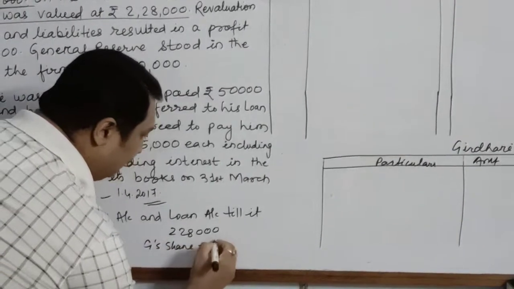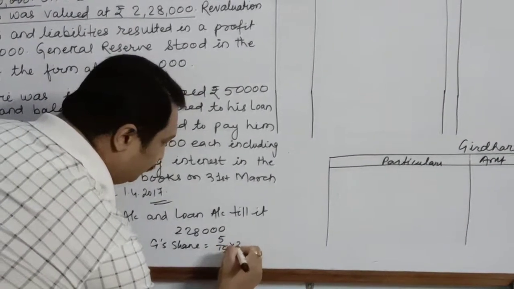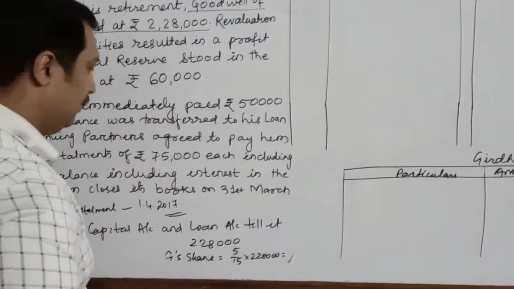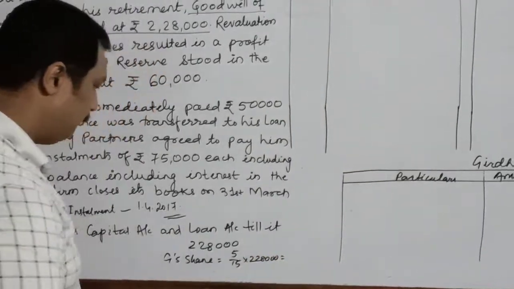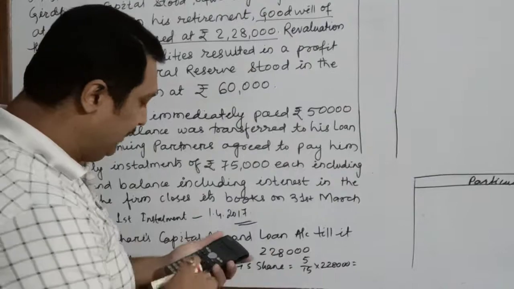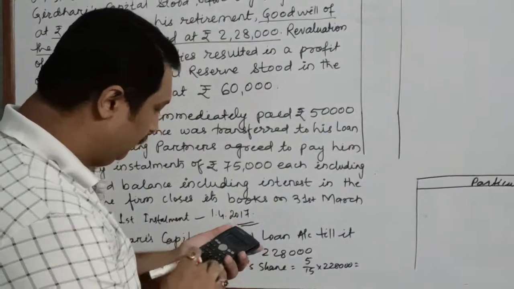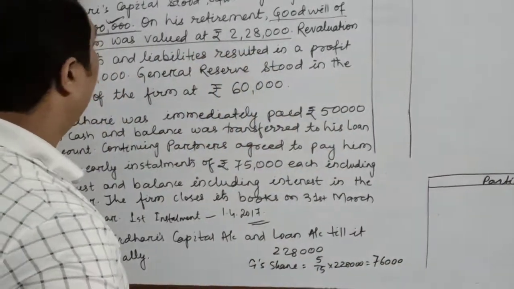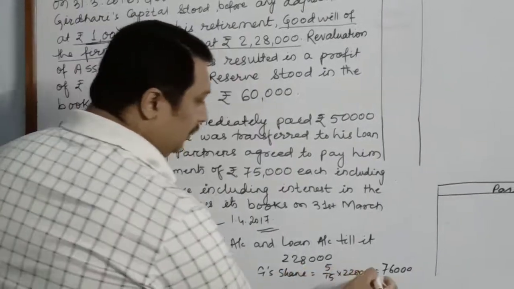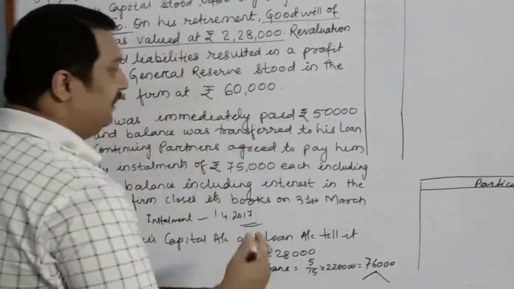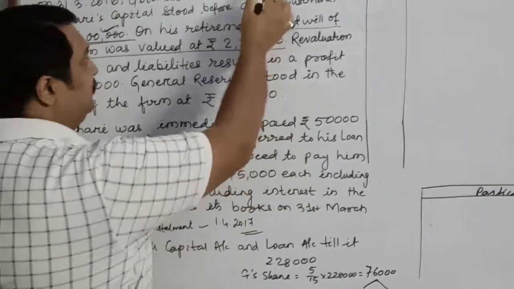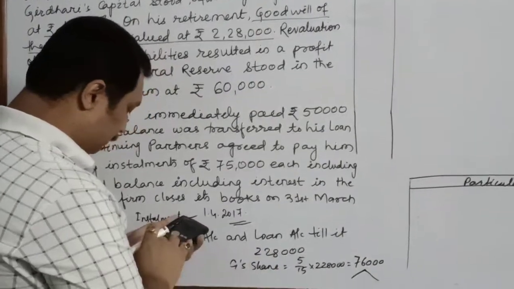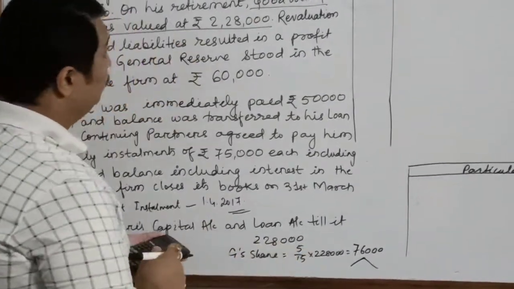So share of Girdhari will be 5/15 into 2,28,000, 1/3 of this, which will be rupees 76,000, which will be paid by the partners in the gaining ratio. Since the question does not mention the gaining ratio, we'll take it as 4:6 or 2:3. So divided by 5, it is 15,200